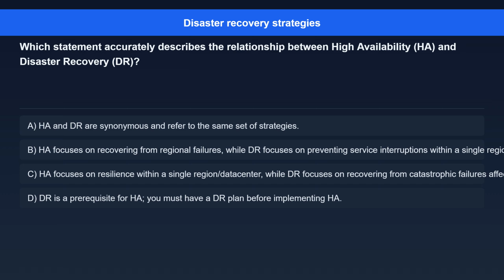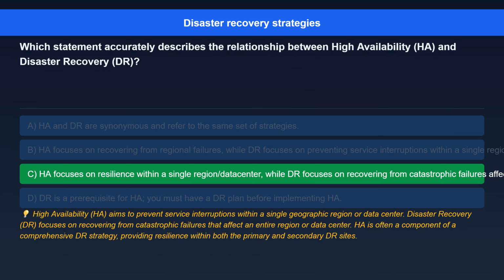Option C. HA focuses on resilience within a single region or data center, while DR focuses on recovering from catastrophic failures affecting an entire region. Option D. DR is a prerequisite for HA. You must have a DR plan before implementing HA. The correct answer is HA focuses on resilience within a single region or data center, while DR focuses on recovering from catastrophic failures affecting an entire region.